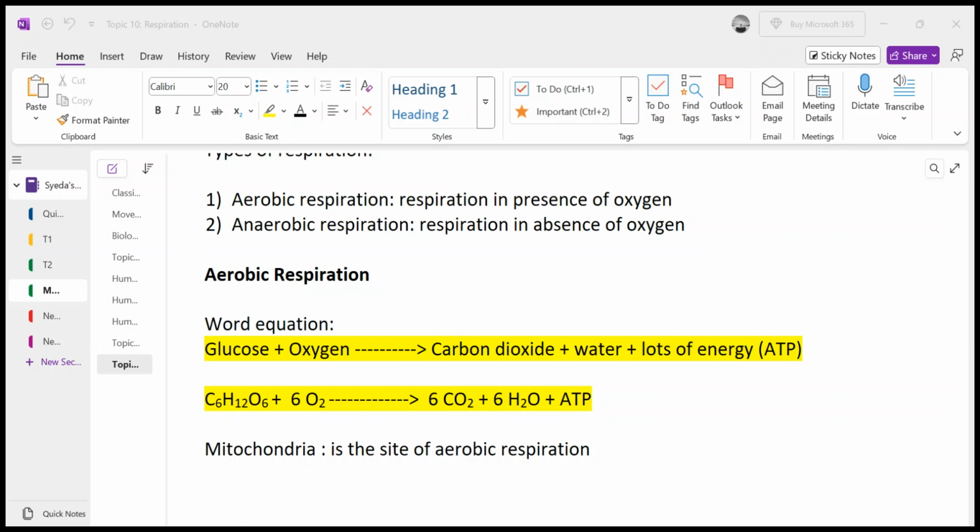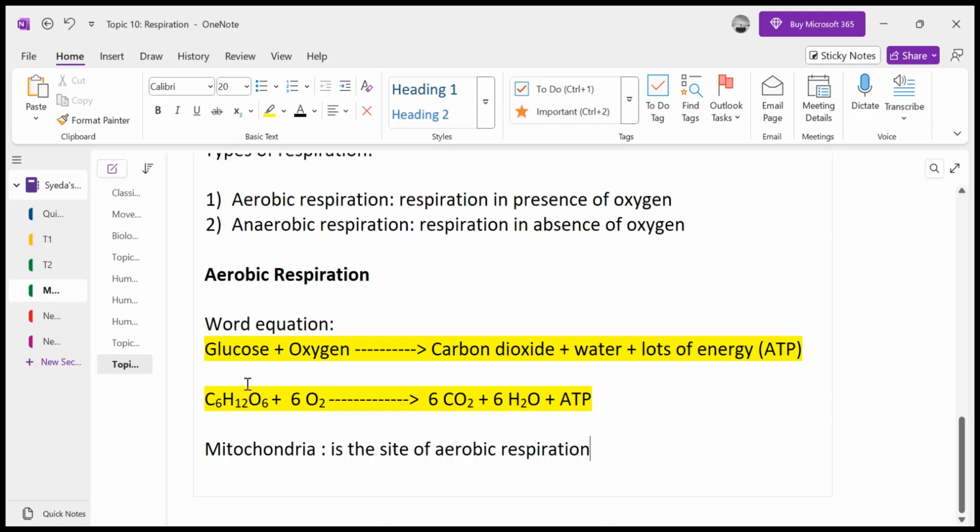Once we discuss anaerobic respiration, its word equations and its details, we can discuss why that is so, right? Because as you can see from the equation, the carbon-hydrogen bonds in organic compounds possess energy. So when these carbon and hydrogen bonds break, energy is released.